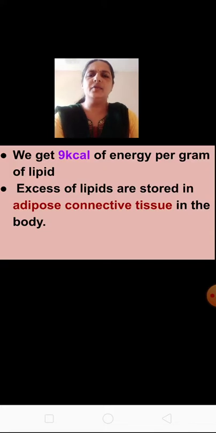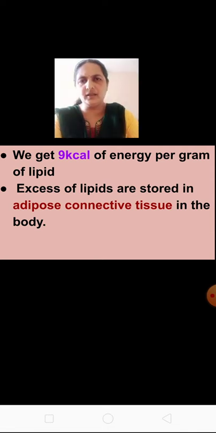Then from lipids, how many kilocalories of energy will we get? We can get more energy, that is 9 kilocalories of energy per gram of lipid. Carbohydrates also give 4 only, we learned. Even proteins give only 4 kilocalories, but in lipids we get 9 kilocalories per gram. Excess of lipids are stored in the adipose connective tissue in the body.